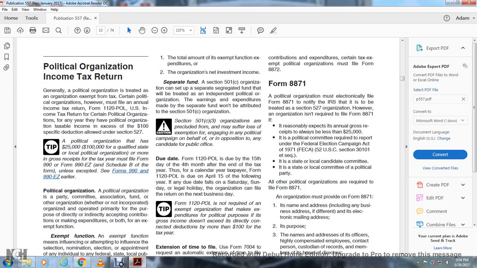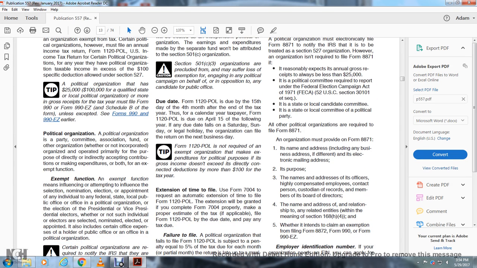A political organization that has $25,000 or more in gross receipts ($100,000 for qualified state or local political organizations) for the tax year must file Form 990 or 990-EZ with Schedule B, unless they are specifically excepted from filing Form 990 or 990-EZ.